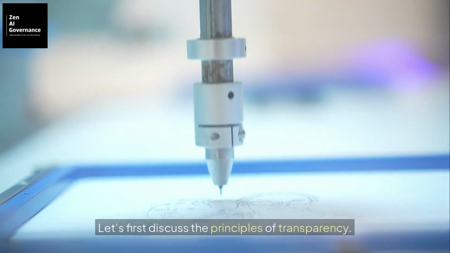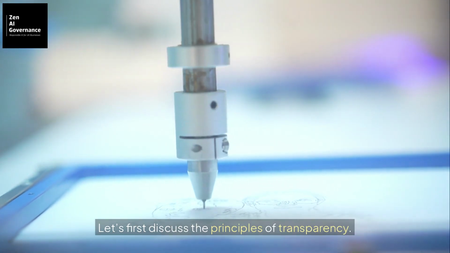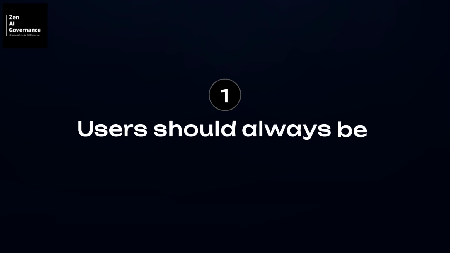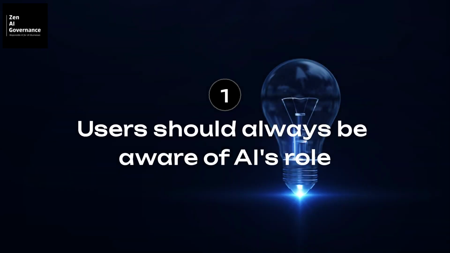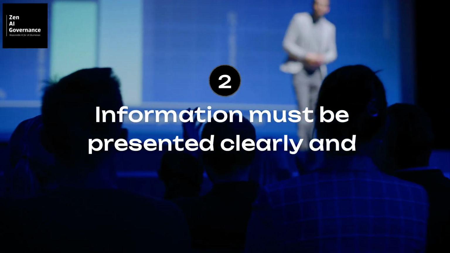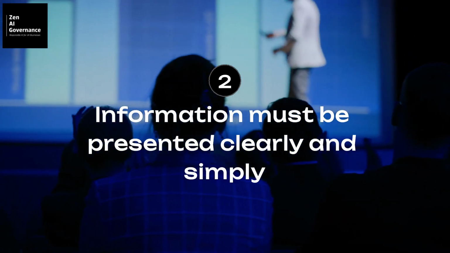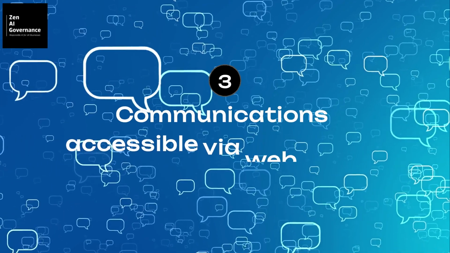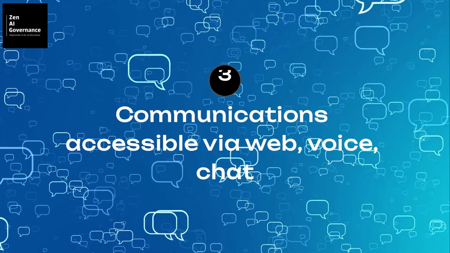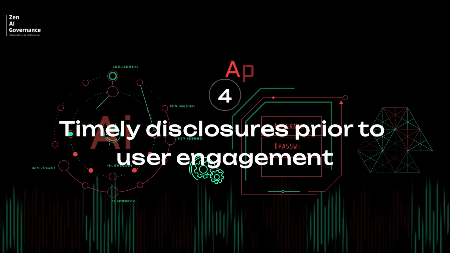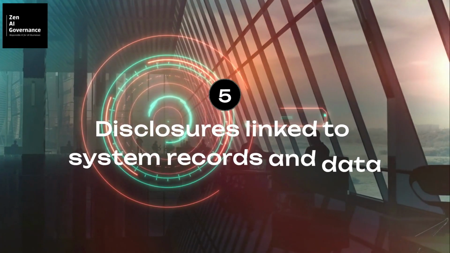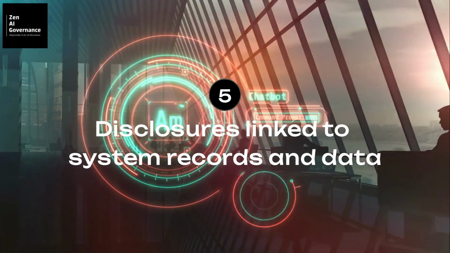Let's first discuss the principles of transparency. Here are 5 essential aspects. 1. Users should always be aware of AI's role. 2. Information must be presented clearly and simply. 3. Communications accessible via web, voice, chat. 4. Timely disclosure prior to user engagement. 5. Disclosures linked to system and data.